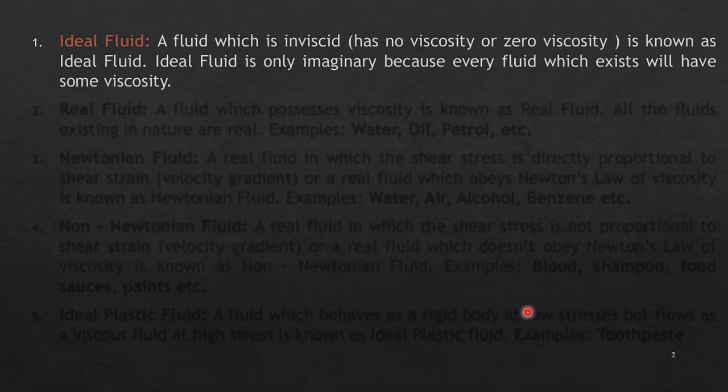Coming to the first one, ideal fluid. An ideal fluid is one which doesn't have any viscosity, or whose viscosity is zero. Indirectly, you call it inviscid nature. Inviscid nature means viscosity is negligible or zero. Such types of fluid are called ideal fluids. I'm repeating, an ideal fluid is one whose viscosity is zero.